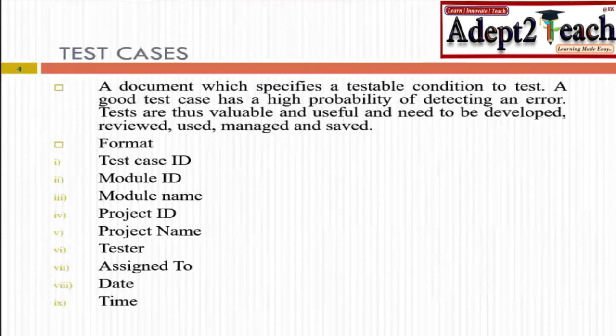Now, when we are writing the test cases, the test case should focus on what you want to test. So what exactly you are looking for when you want to test. For example, you want to test whether, when you write gmail.com, your login screen comes up or not. A test case could be written for that. Or when the login screen comes up, you enter username and password and you get the exact homepage or not, that can be a testable condition. So your test case should be able to decide and define what you are going to test, what the testable condition is.